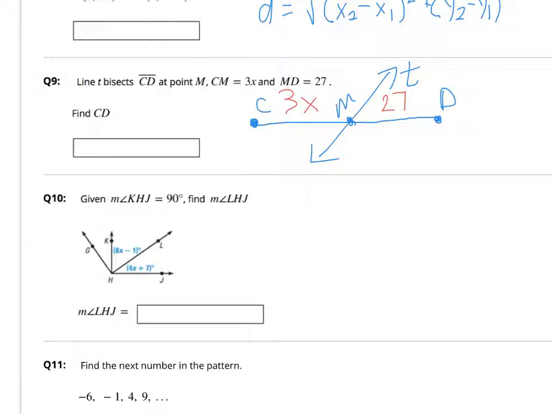So the first thing you need to do is find x. Set up an equation with this part equal to this part. Since they're bisected, these 2 parts are equal, so here's your equation right here. Just put them equal to each other, solve for x, and then plug back in here and multiply by 3, that'll give you 1/2. And here's a hint, you're already given the other half, so they ought to be the same. So that's number 9.